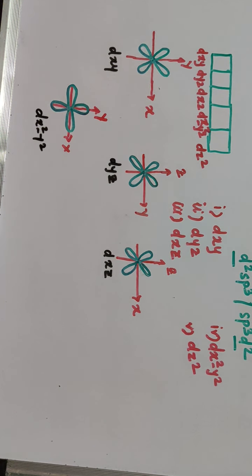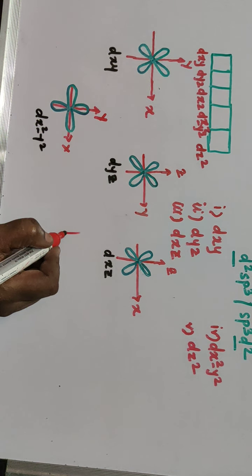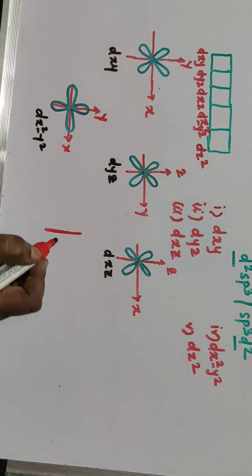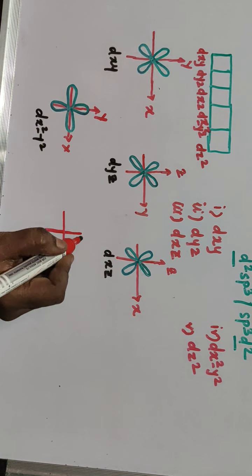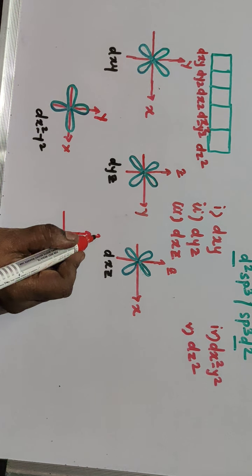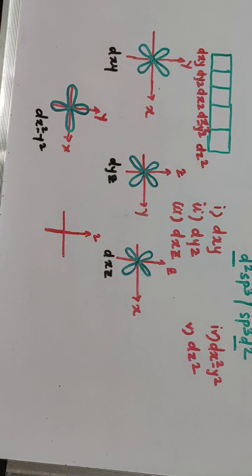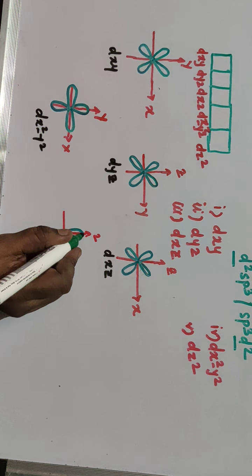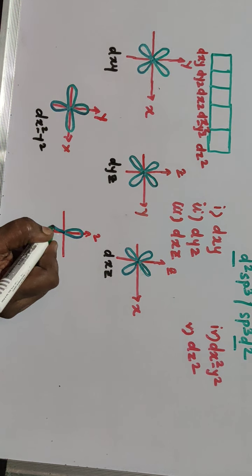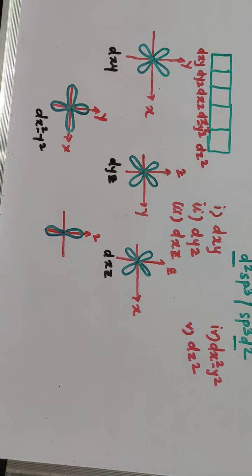Similarly, dz square is exactly on the z axis. Suppose this is your z axis. Then in that case, the orbital is lying exactly on the axis and this is your dz square.